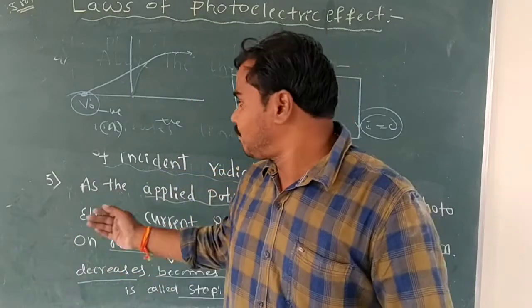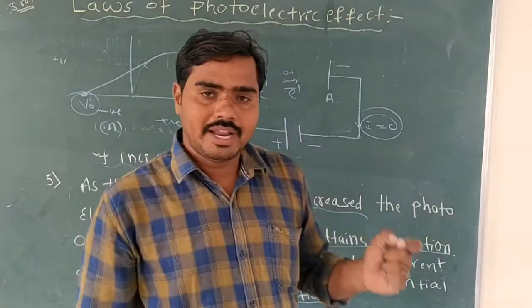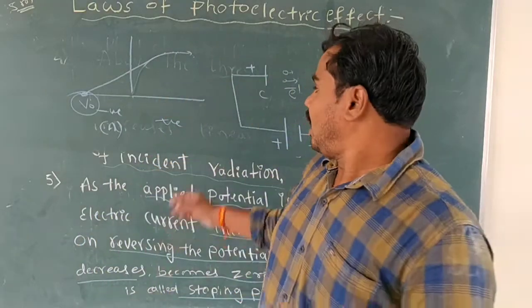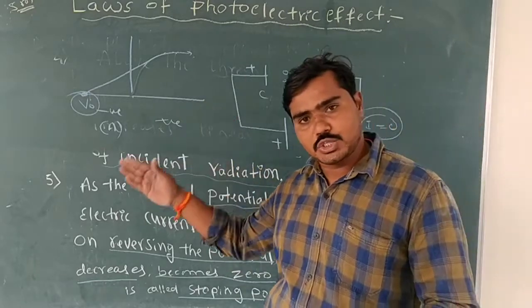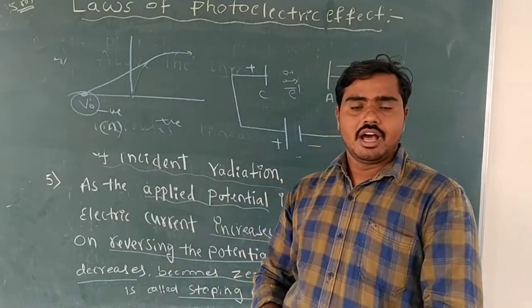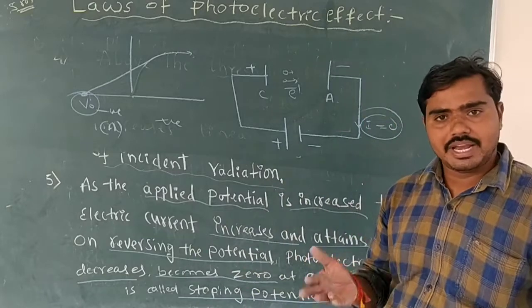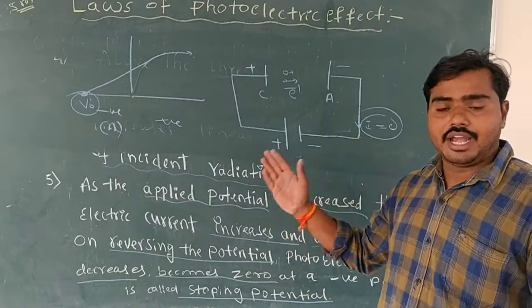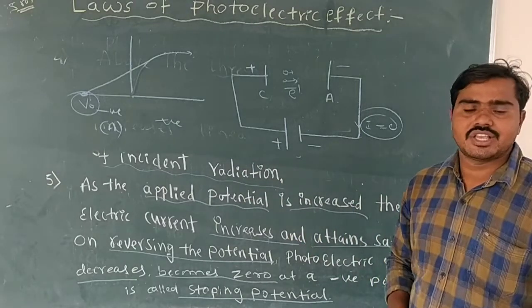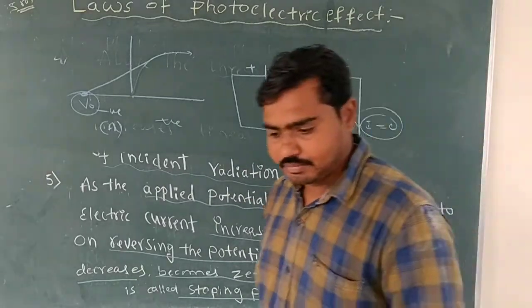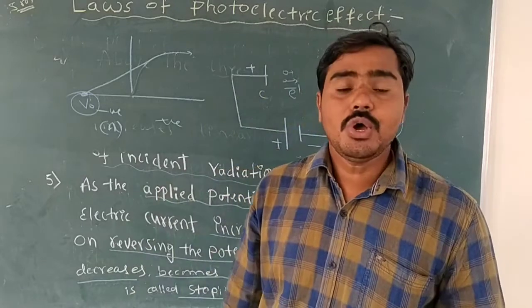And the fifth law: when you apply positive potential to the anode, current increases and attains saturation, called the saturation current. On reversing the potential, when you apply negative potential to the anode, current decreases and falls to zero, called the stopping potential. Okay, up to here, the laws are also over.